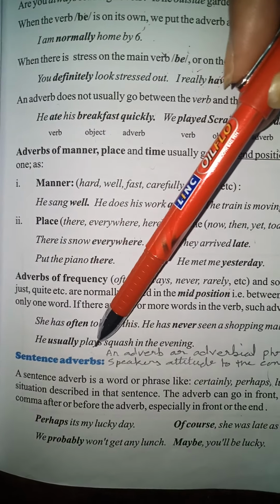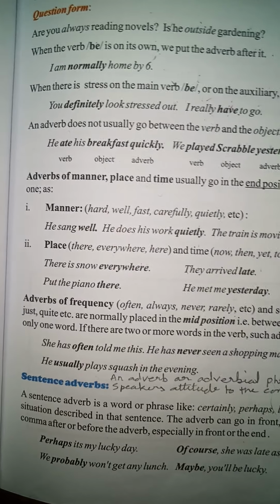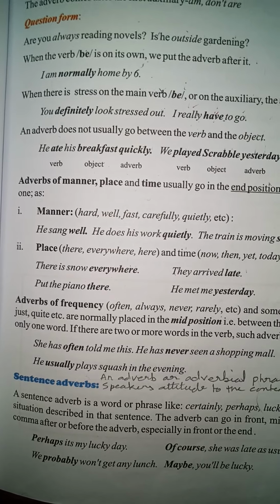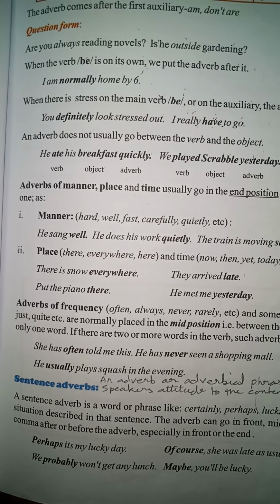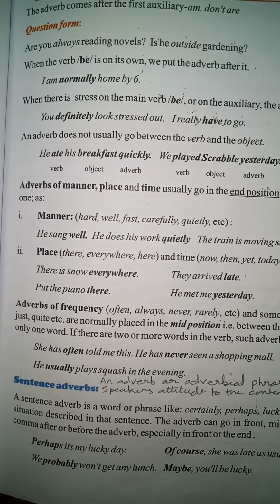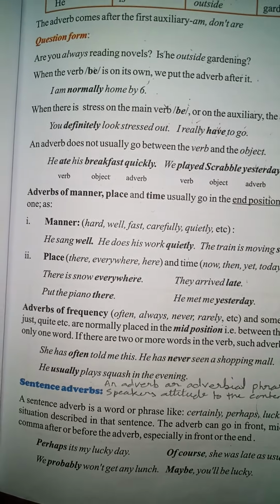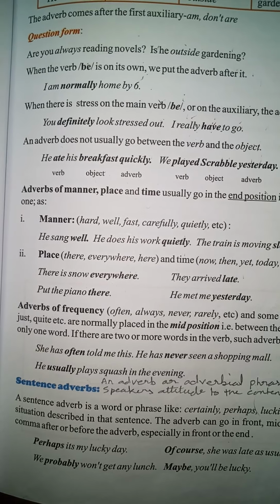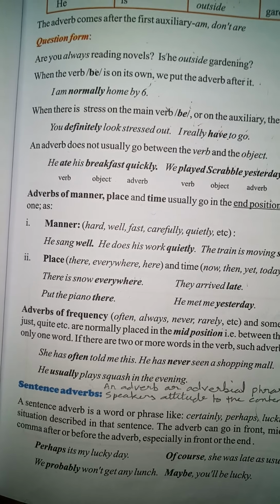Now sentence adverbs. What are sentence adverbs? Sentence adverbs are generally known as an adverb or adverbial phrase. These express a writer's or speaker's attitude to the content of the sentence in which it occurs. Now a sentence adverb is a word phrase.